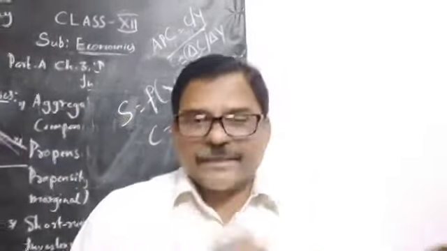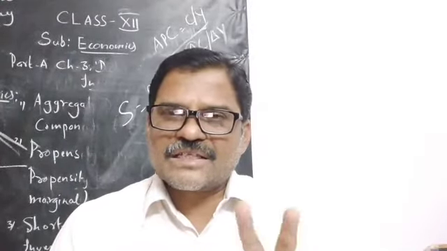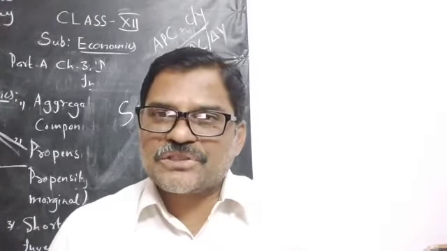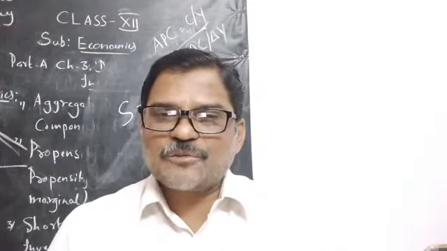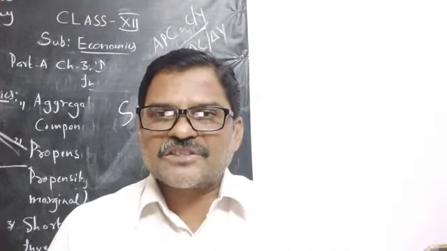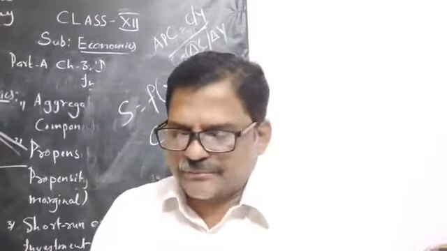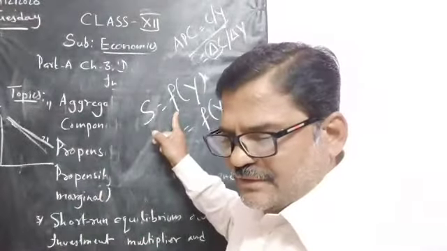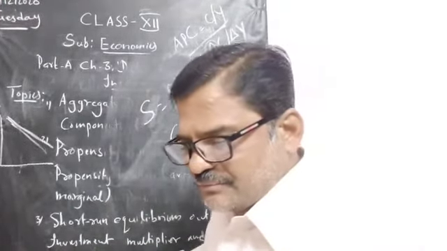Again, the saving function has two types: average propensity to save and marginal propensity to save. For example, you see the formula here. The saving function you already know.